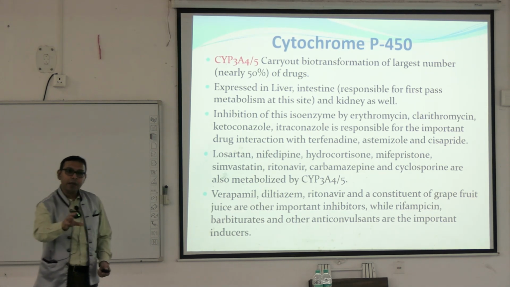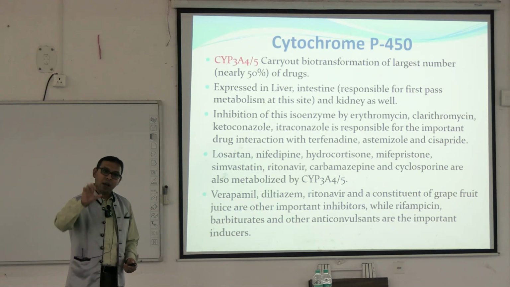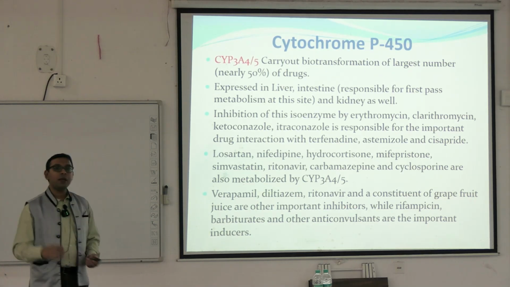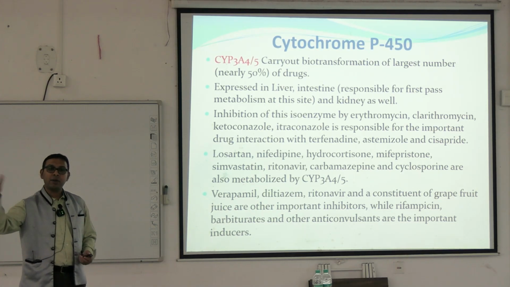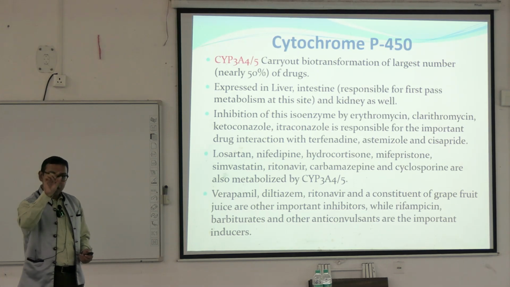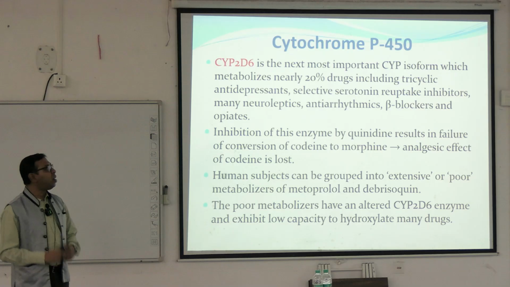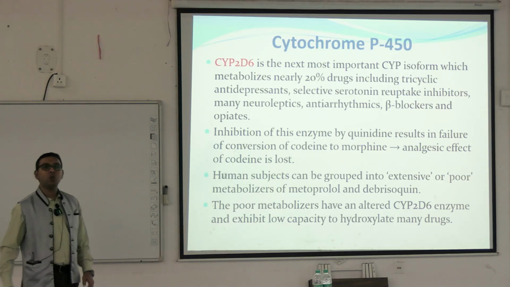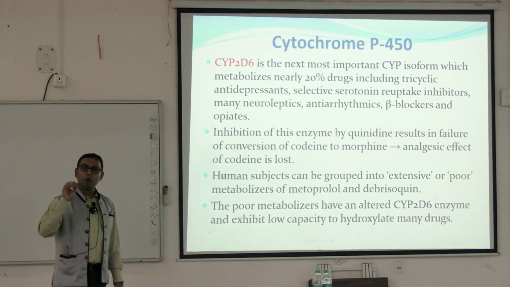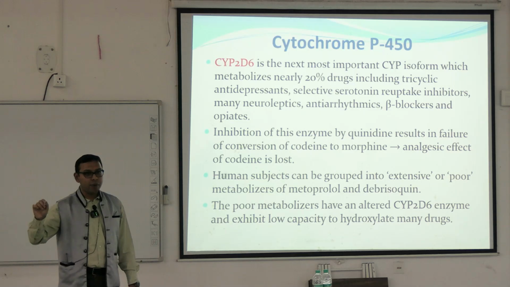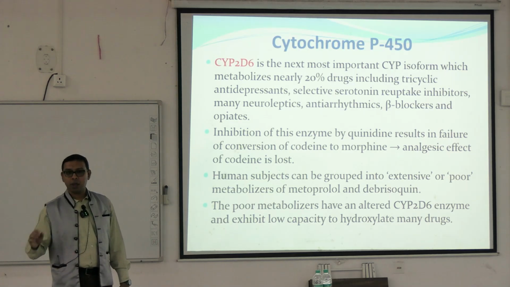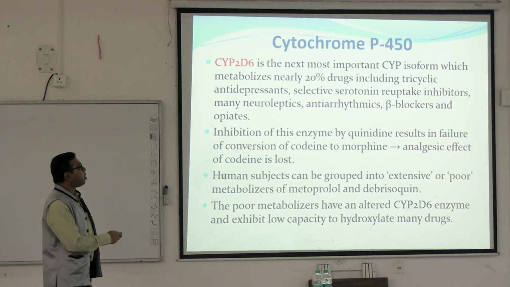Inhibitor means they are inhibiting the metabolism of other drugs at that system, and inducer means they are metabolizing other drugs more at that system. That's why inhibitor and inducer. So cytochrome 2D6 is the next important one, which handles approximately 20% of drug metabolism. So most important is the 3A4/5. Next is the 2D6.